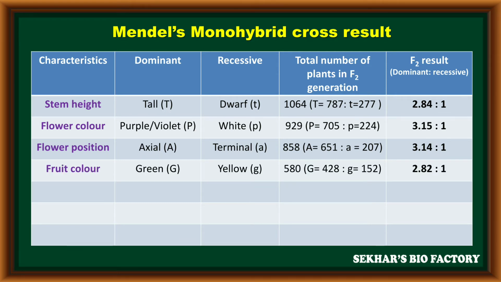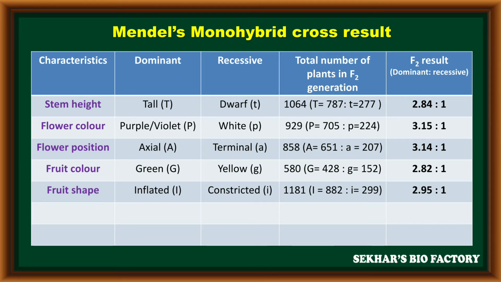The fourth character, fruit color or pod color. Green is a dominant color denoted with capital G. Yellow is the recessive character denoted with small g. In the F2 generation, 580 plants were produced in total. In these, 428 plants have the dominant trait and 152 plants have the recessive trait. The result is calculated as 2.82 to 1.